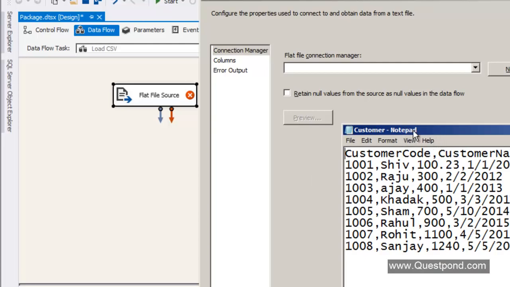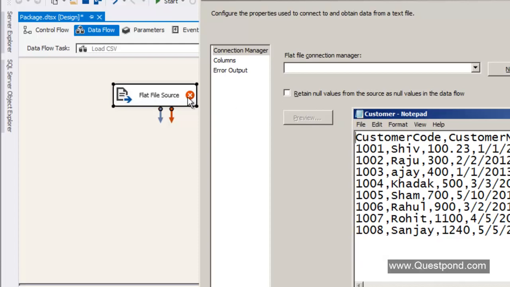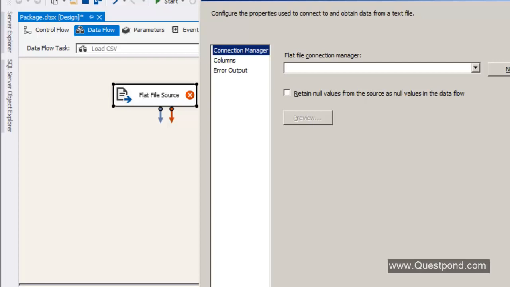So for example, you can see here we have this flat file source, and this flat file source has to get connected to this customer.csv, right? So in order to connect this component to this actual CSV source, the flat file source, we need something called a connection manager. So let us go and create a connection manager here. I'm going to click on new here,